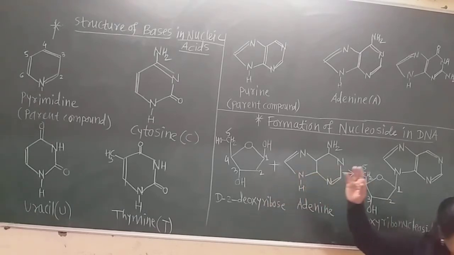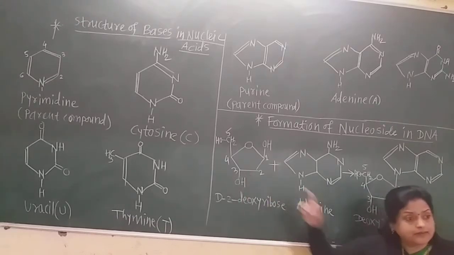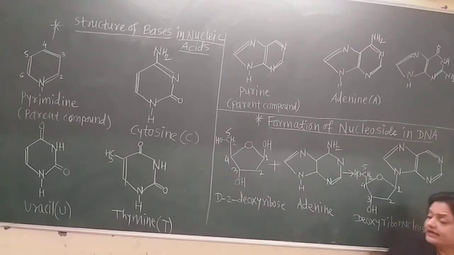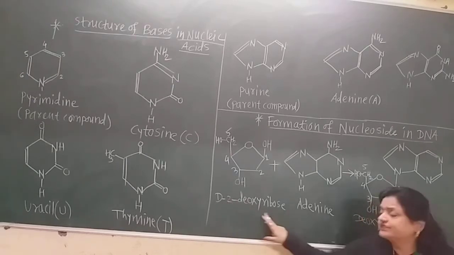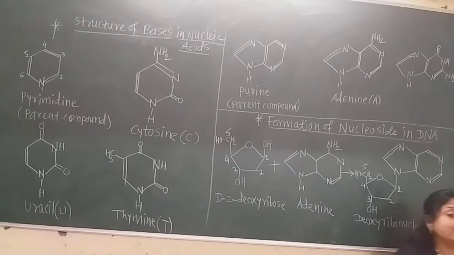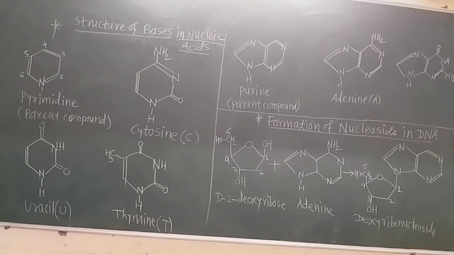Deoxy means it is removed, so only the third carbon has the OH group. The name is 2-deoxyribose. That means on the second carbon atom the hydroxyl group is eliminated, so it is called deoxyribose. And in RNA, that is the ribose sugar, there is a hydroxyl group on the second carbon atom.